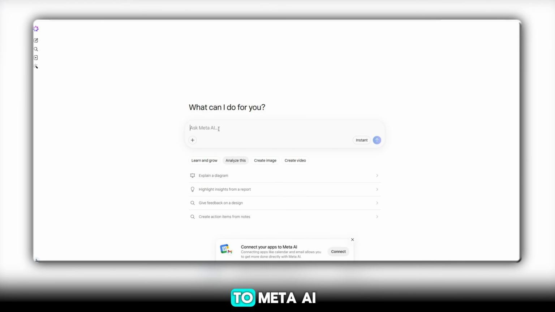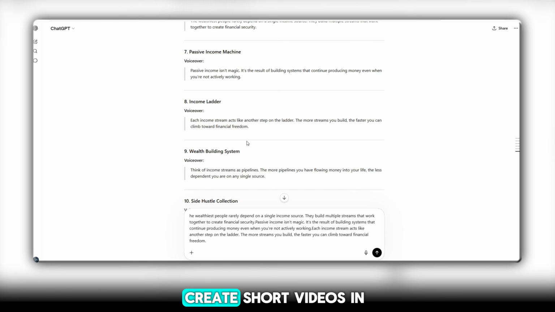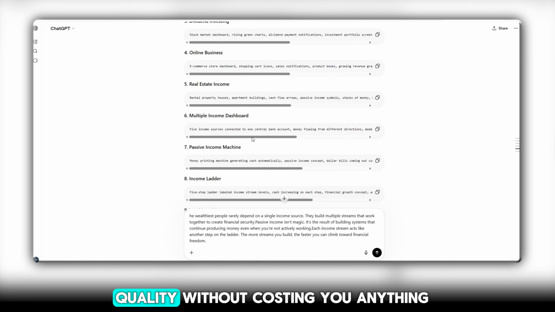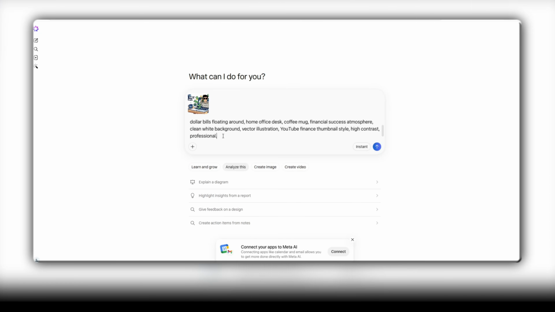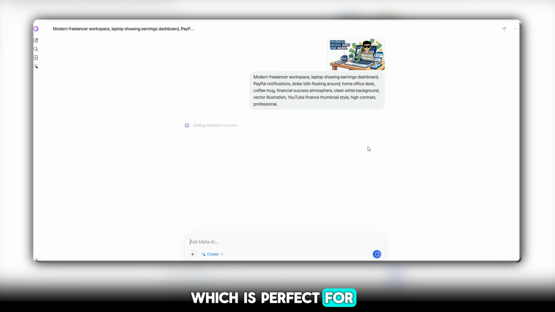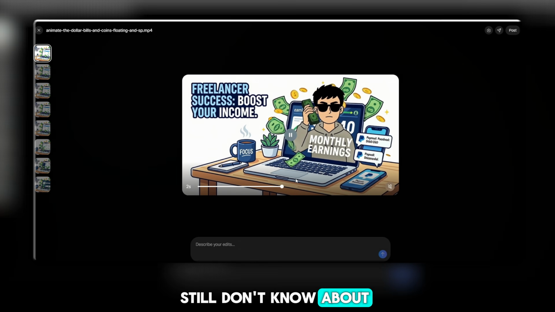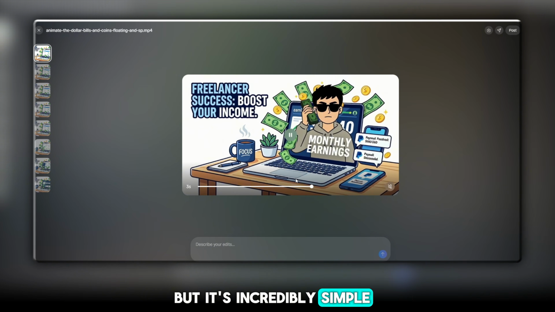Now let's move on to Meta AI. This is where we're going to generate our videos completely free. One thing I really like about this tool is that it can create short videos in full HD quality without costing you anything. Each generated clip is around 8 seconds long, which is perfect for the type of content we're creating. I know many people still don't know about this tool, but it's incredibly simple to use.